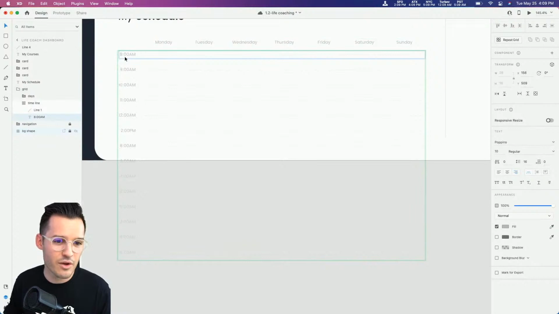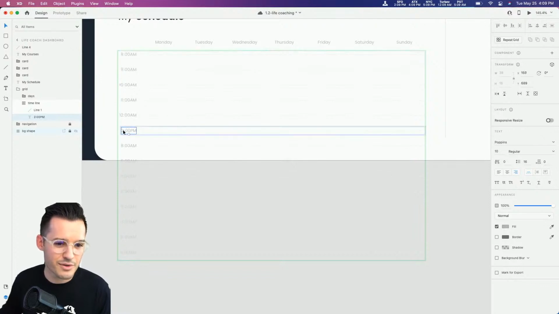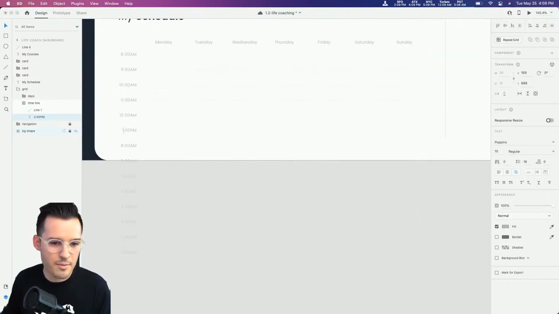I'm gonna move these over just a little bit. Notice how when I move one thing in my repeat grid, everything moves, which is so nice. I appreciate that. All right, 1 p.m. Then let's go to 2 and on. We can keep going. We won't fill out all of these because, you know, that's not super fun.